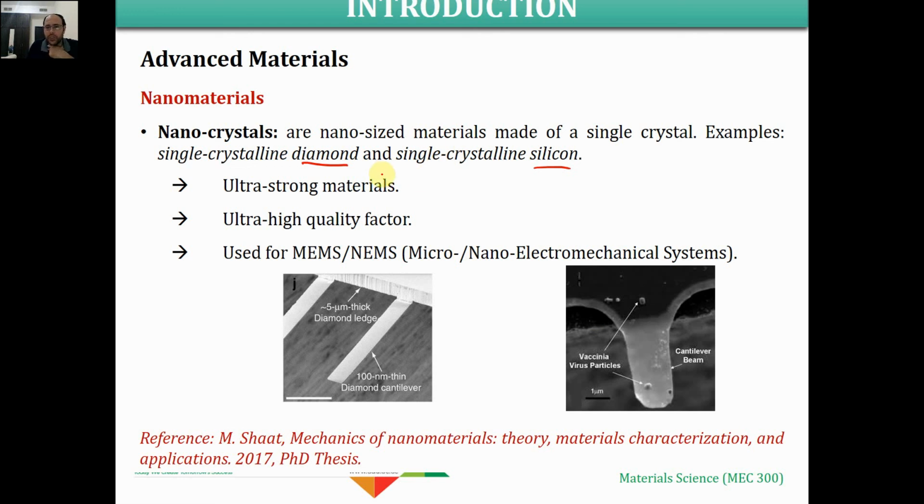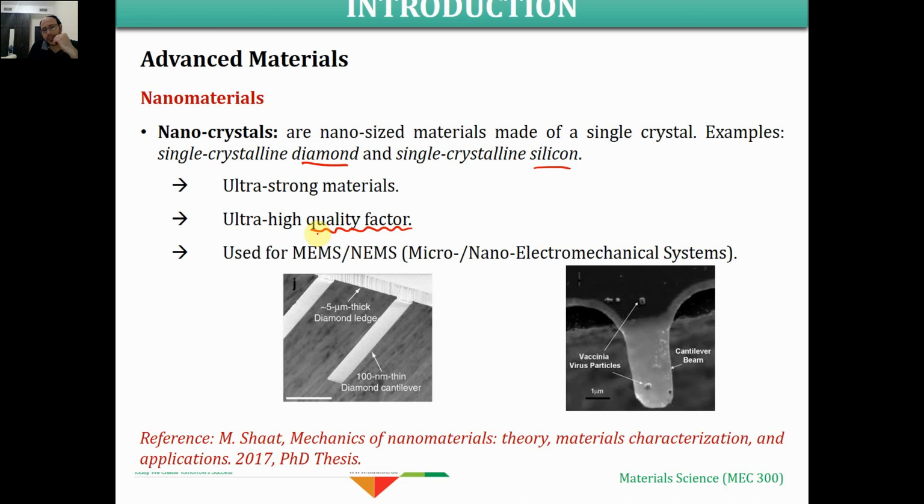The properties of these materials are very strong materials with very high quality factors. This quality factor is very important to enhance the measurability of the frequencies using these mechanical resonators. I'm not going to go deeply into what quality factors mean, so you don't get confused.